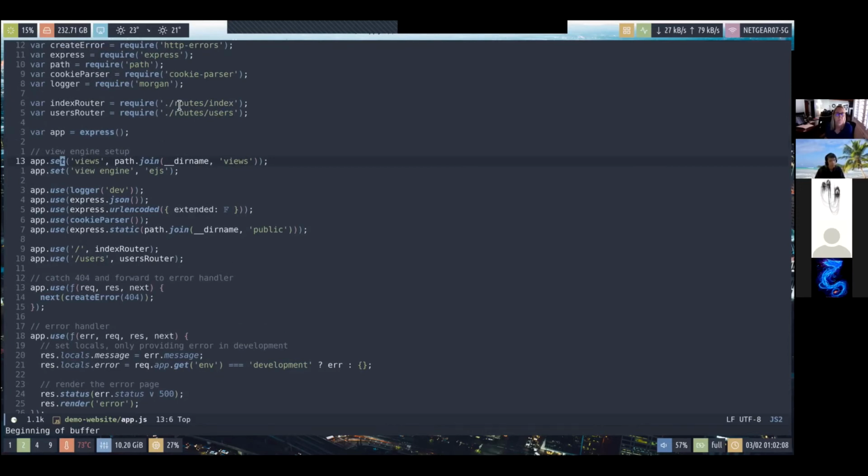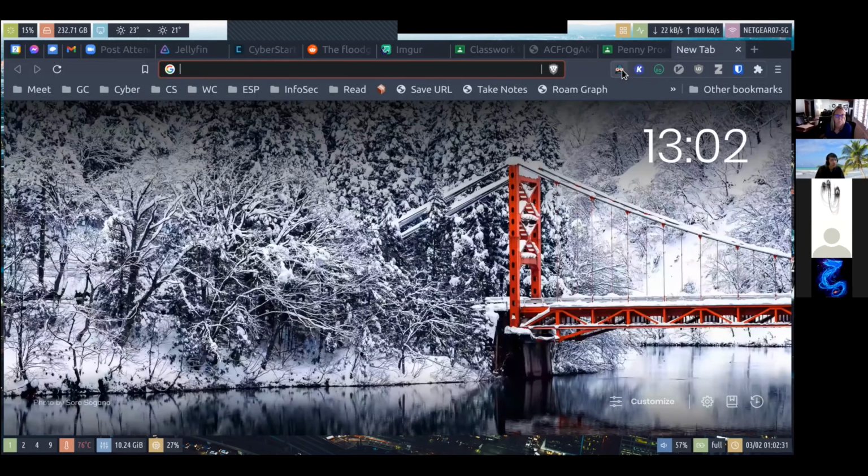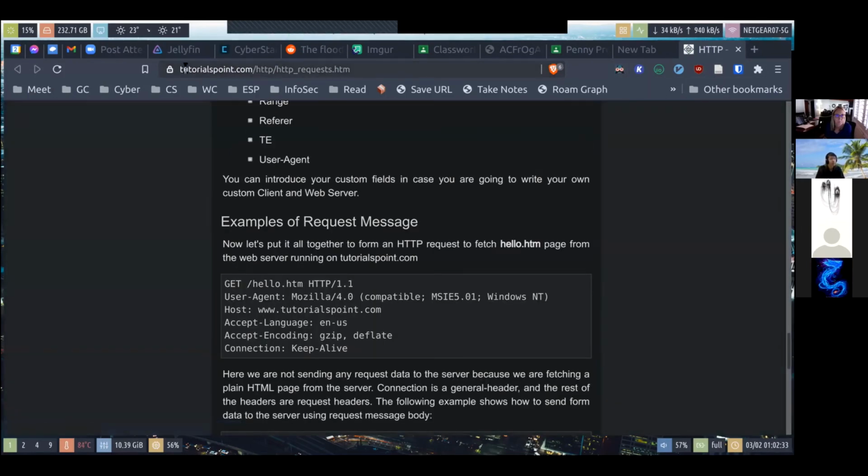You might also notice that among the custom modules we've imported are something called routes, or is that how you pronounce it? Routes, yes. Each route represents a path in the website structure.